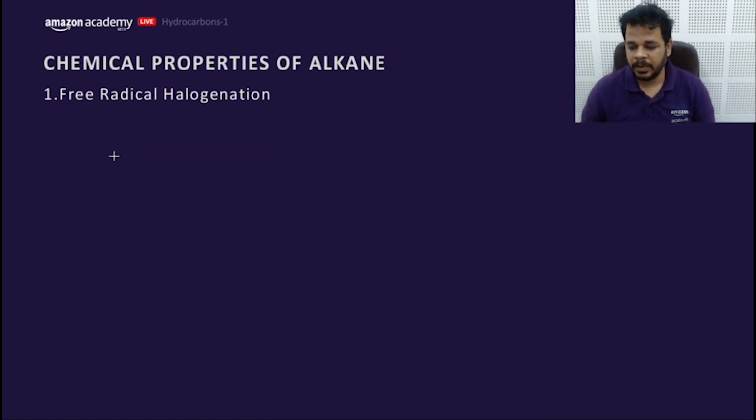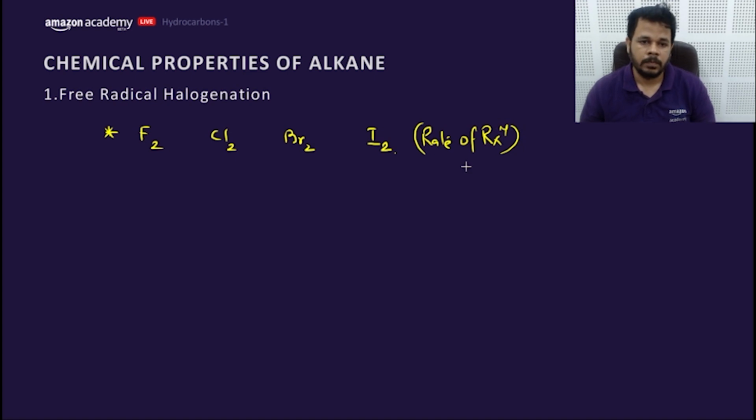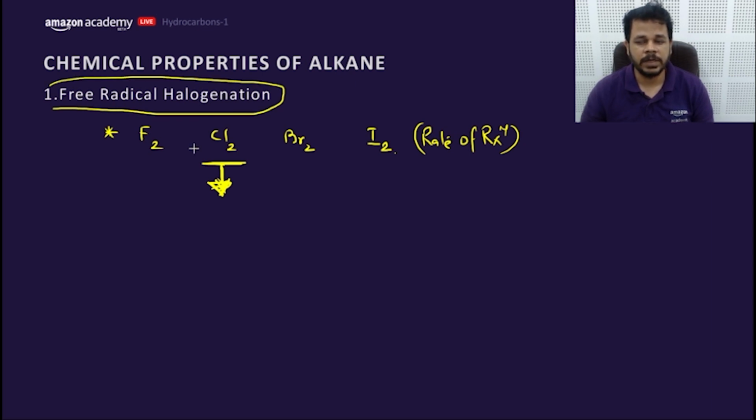What are the questions being asked? F2, Cl2, Br2, I2. What is the order of rate of reaction for free radical halogenation? Let me confuse you: the bond dissociation energy of Cl2 is the highest. What would be the free radical halogenation rate of reaction for F2, Cl2, Br2, I2?